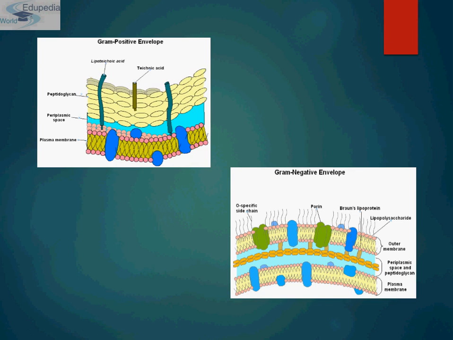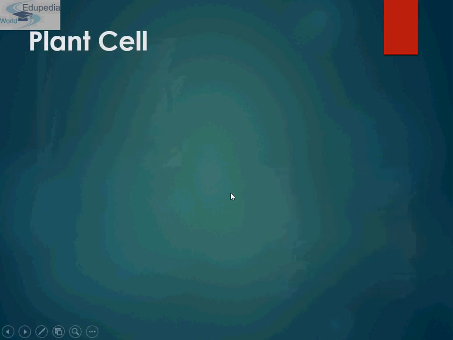It contains enzymes and other proteins such as chemoreceptors for sensing environment. And outside the peptidoglycan layer is the outer membrane which is pierced with porins. As you can see, these are the porins or the protein channels. And Braun's lipoprotein and porins are the distinguishing feature of gram negative bacteria.